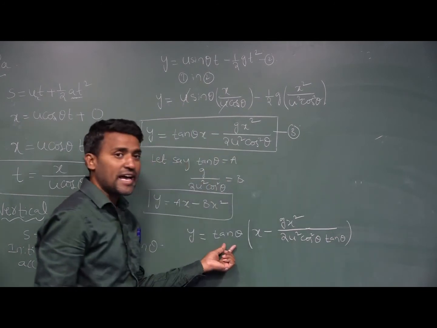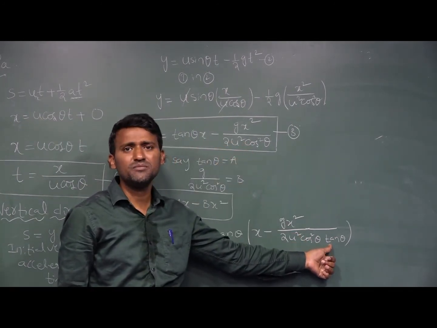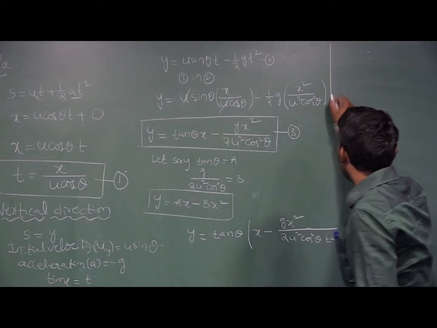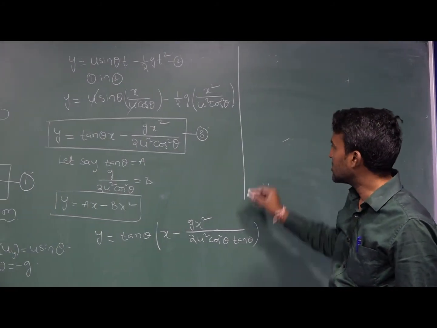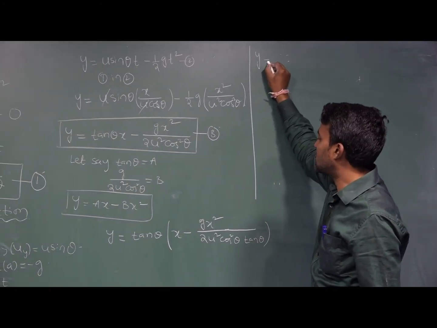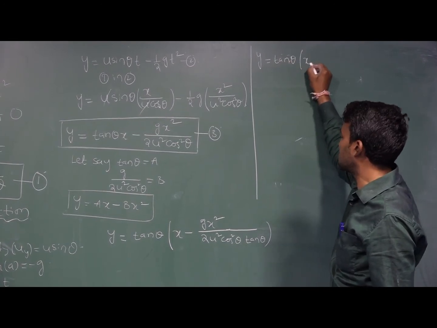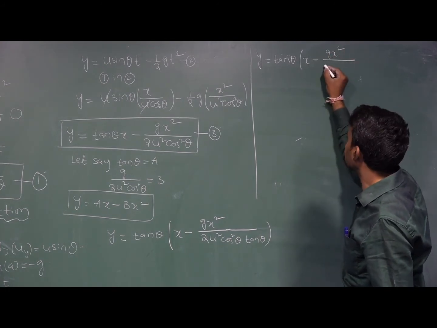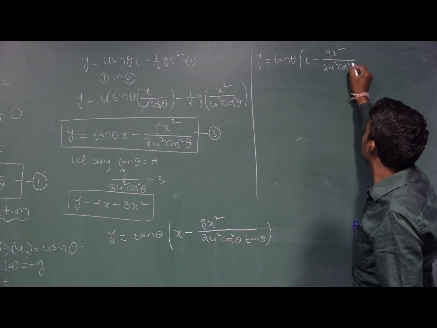Here, tan theta is not there, so it becomes the denominator. Tan theta means sin theta divided by cos theta.